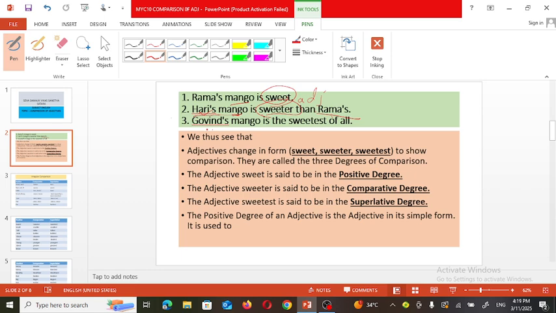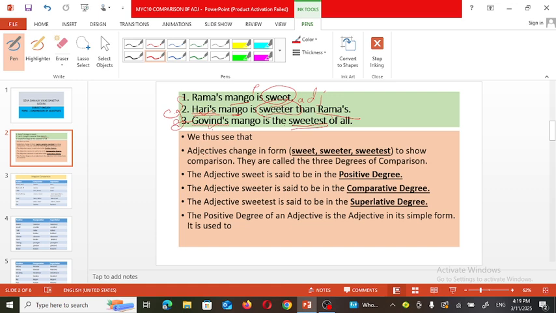And in the third sentence, Govind's mango is the sweetest of all, meaning when we are comparing all three, Govind's mango is the sweetest of all. From these three mangoes, this mango is the most sweet. So sweet, sweeter, sweetest: positive degree, comparative degree, and this one is called the superlative degree.